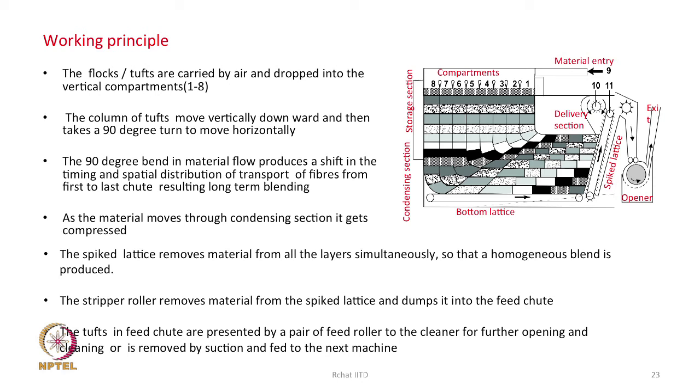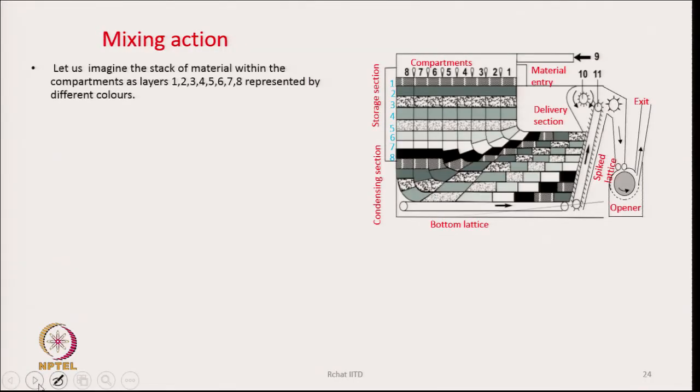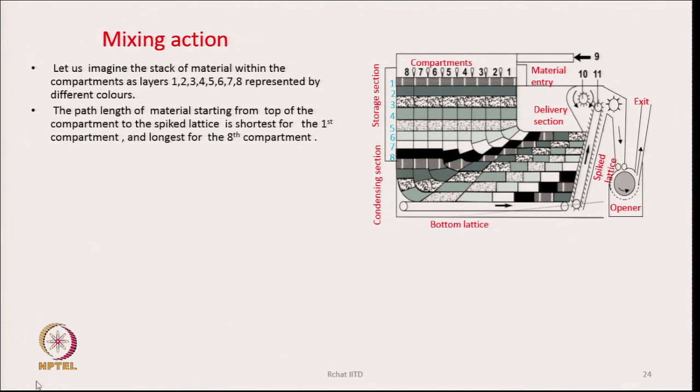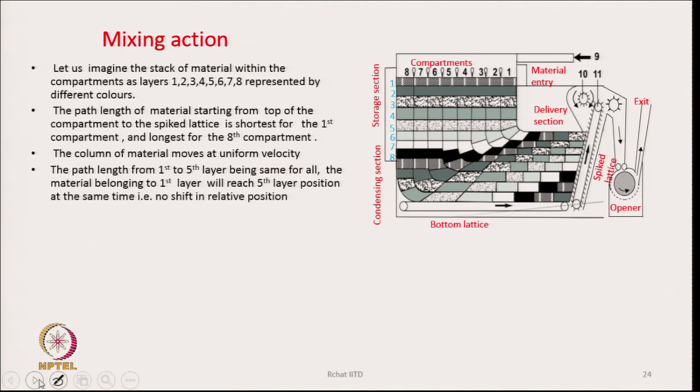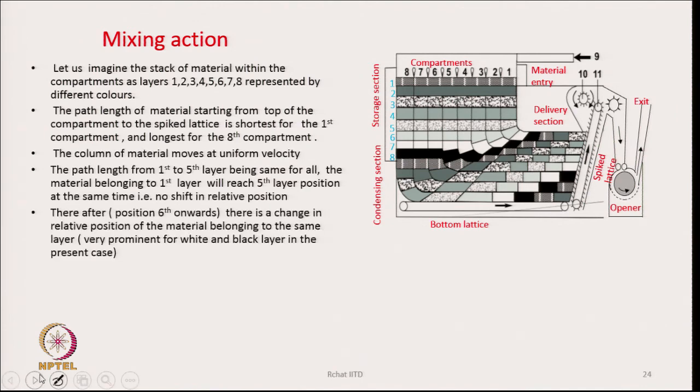and from there it goes to an opener or to a cleaner, or sometimes, as I said, it can go directly to the next machine. Now, how the mixing action is happening here, if we describe it, let us imagine the stack of material within the compartment as layers as shown. I have given the numbers 1, 2, 3, 4, 5, 6, 7, 8. The last layer is the black layer.